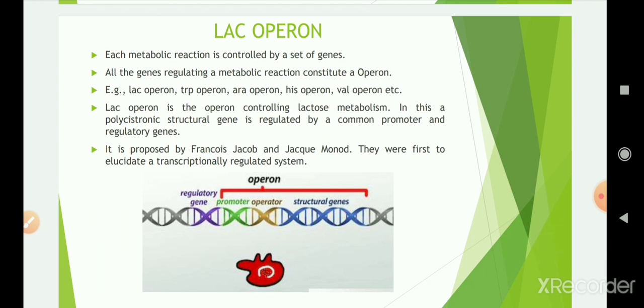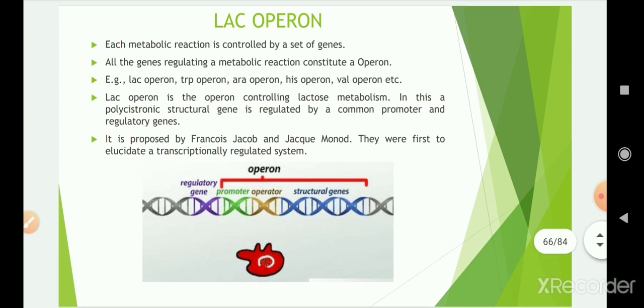This is the Lac operon model. Each metabolic reaction is controlled by a set of genes, and all the genes regulating a metabolic reaction constitute an operon. For example, Lac operon, Trp operon, Ara operon, His operon, Val operon, etc. What is the Lac operon? The Lac operon is the operon that controls lactose metabolism. That is why it is known as the Lac operon.